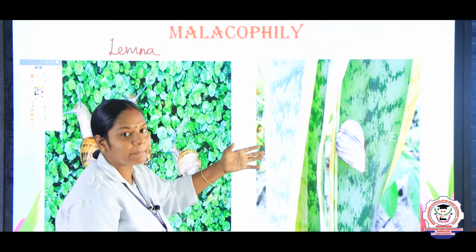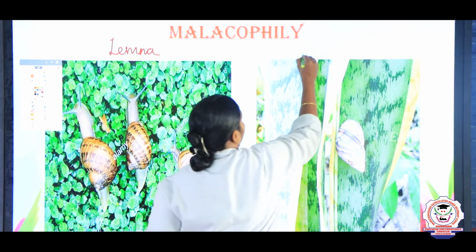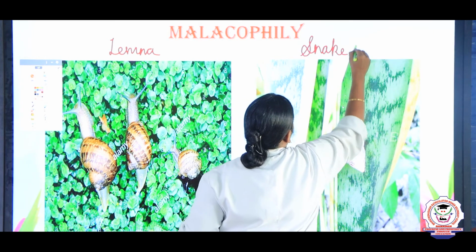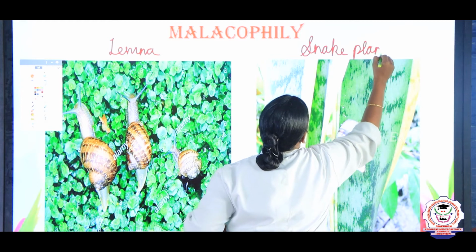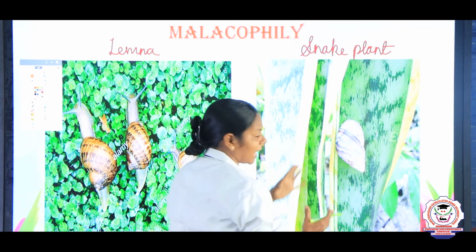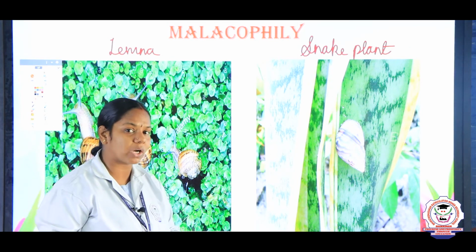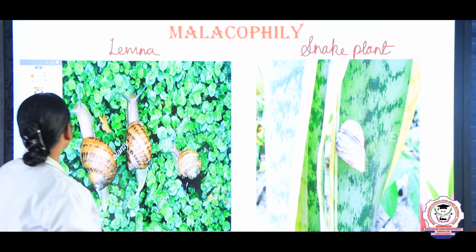Another example for malacophily is the snake plant. It is an ornamental plant. The common name we call it is snake plant. The snail crawls through it and helps in pollination. So the pollination through snails we call malacophily.